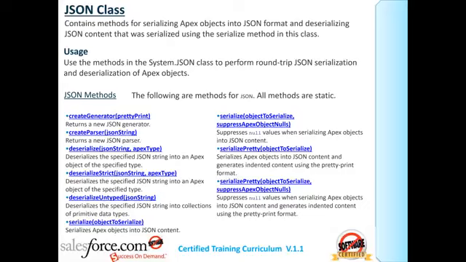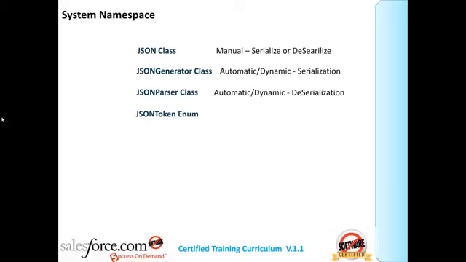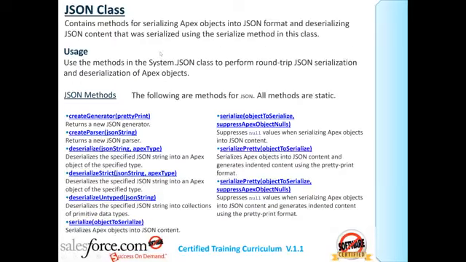Whenever you want to use simple JSON serialization, deserialization, you use the JSON class. Whenever it's complex, then you use JSON generator, JSON parser, which we'll do tomorrow or day after tomorrow, probably. Currently, we are still in the JSON class. There are 3 methods: deserialize, deserialize strict, deserialize untyped.